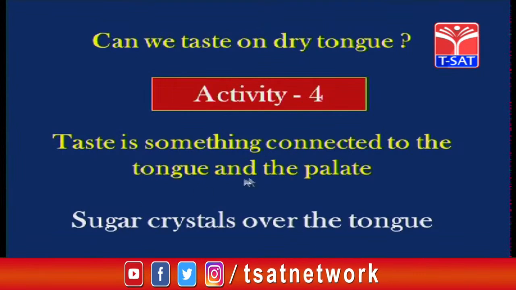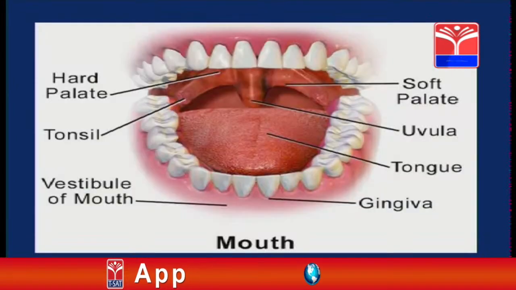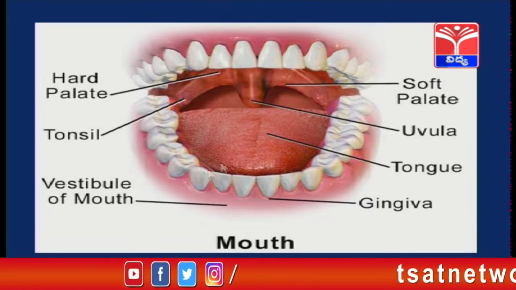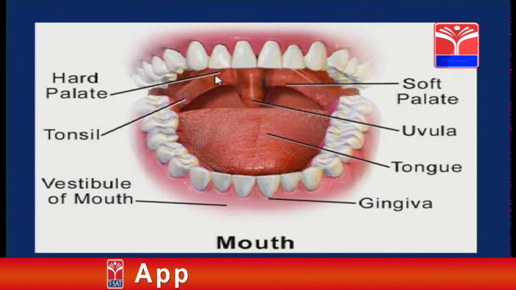So, taste is something connected to the tongue and the palate. Students, look at this picture. This is the picture showing the mouth. So, this is the upper jaw consisting of the upper teeth, the lower jaw consisting of the lower teeth, and the roof of the buccal cavity, a partition that separates the upper nasal chambers from the lower oral chamber. So, the roof of the oral cavity is called the palate.